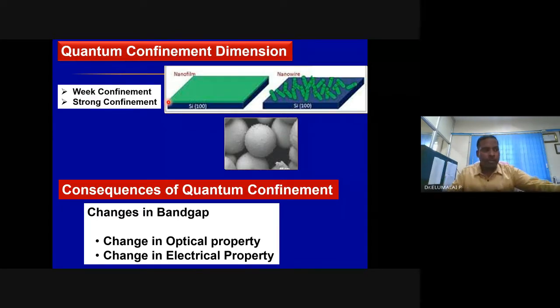What is density of state? Collection of energy levels. The number of energy levels available for the electron to occupy. Is there a decrease in the density of state or increase in the density of state, or does the density of state remain the same in all these three materials compared to the bulk?